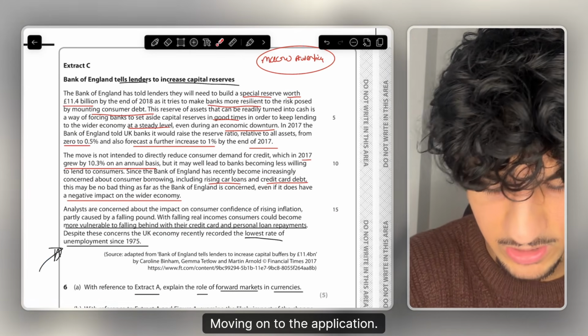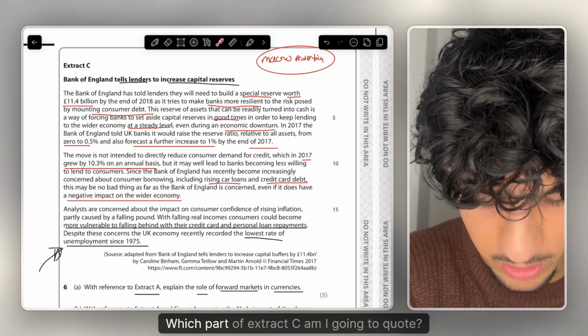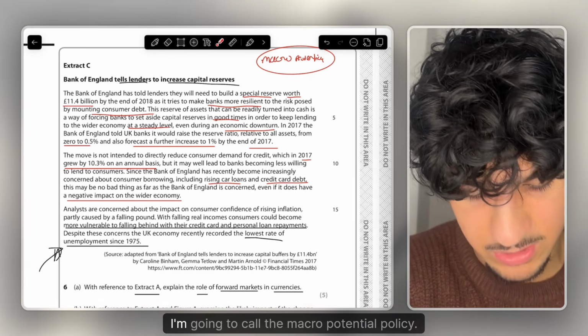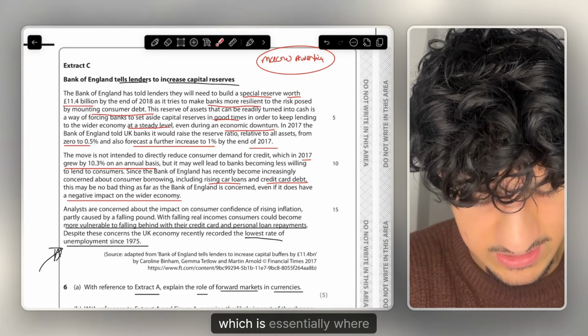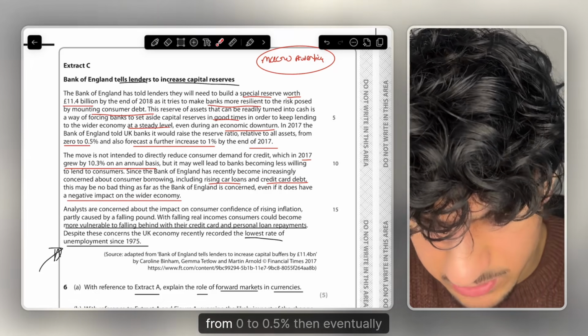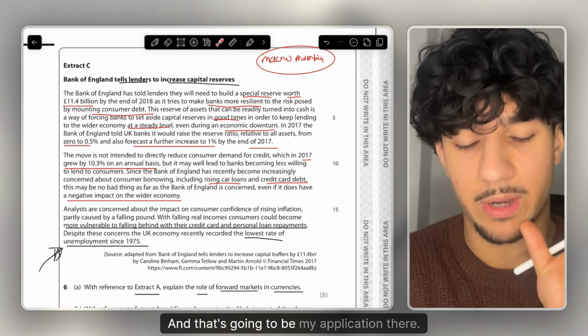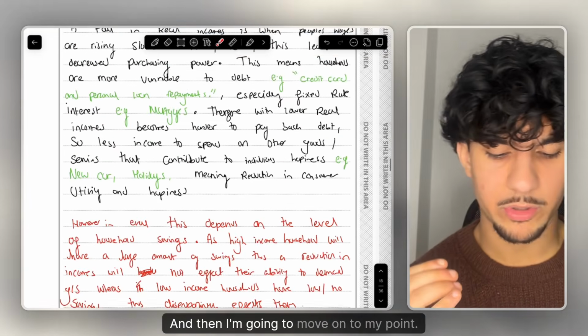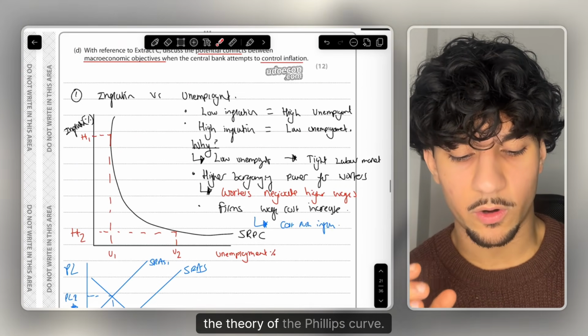That's my point stated. Moving on to the application. So of course you have the extract here, and specifically we have extract C. Which part of extract C am I going to quote? I'm going to quote the macroprudential policy, so the contractionary monetary policy, which is essentially where banks have to increase their reserve percentage from 0 to 0.5%, then eventually to 1%. And that's going to be my application there. Okay, and then I'm going to move on to my point. The way I'm going to start my point is I'm not going to jump straight into the theory of the Phillips curve.